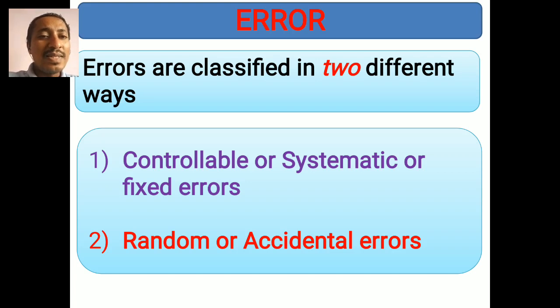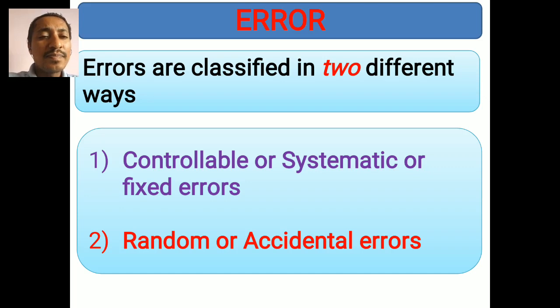The second one is random or accidental errors. As the name itself indicates, they occur randomly or accidentally, which means you don't know when they will occur.